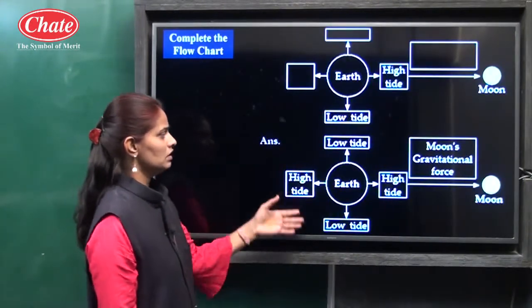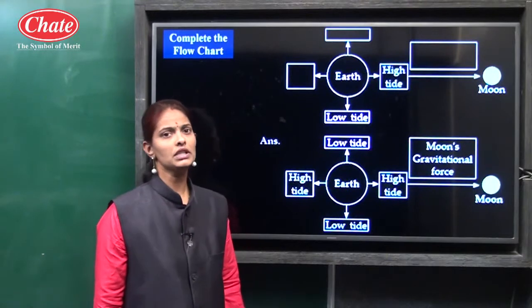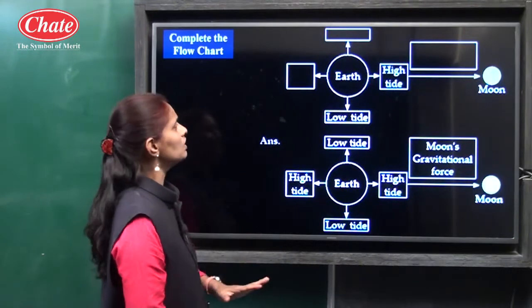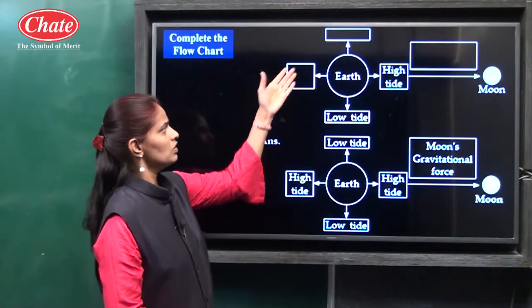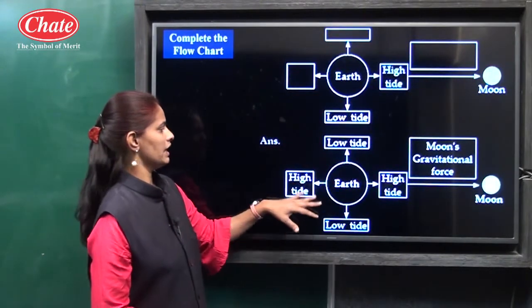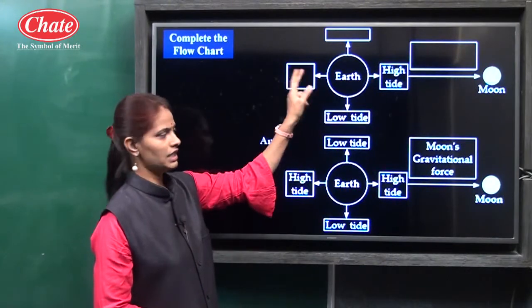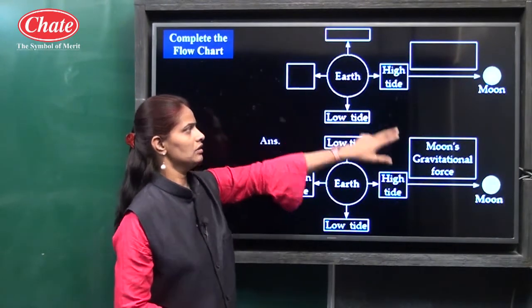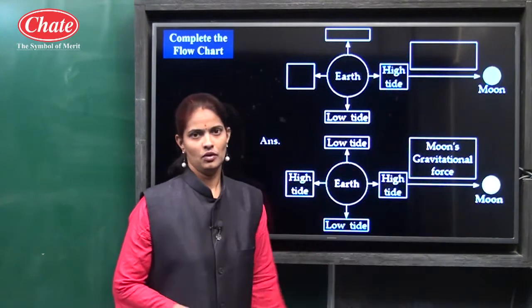Then the next question is like this: complete the diagram, complete the flow chart. So in this question, you have to fill these blocks. The answer is like this: high tide, low tide, low tide. This is the Moon's gravitational force.